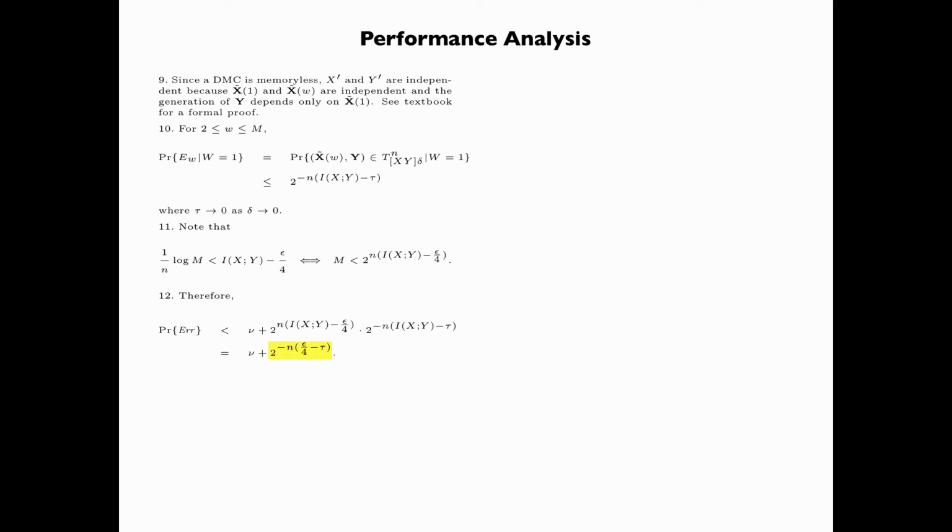Now let us take a closer look at this term, 2 to the power minus n times epsilon over 4 minus tau. Recall that epsilon is fixed. Since tau tends to 0 as delta tends to 0, we can choose delta to be sufficiently small so that epsilon over 4 minus tau is greater than 0. If so, 2 to the power minus n times epsilon over 4 minus tau would tend to 0 as n tends to infinity.